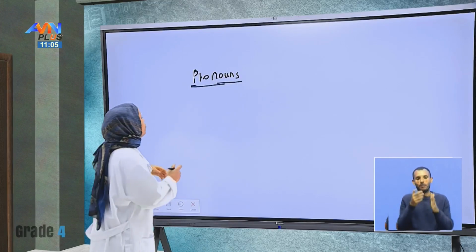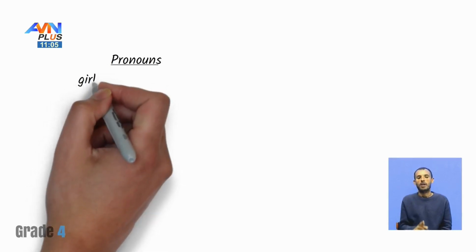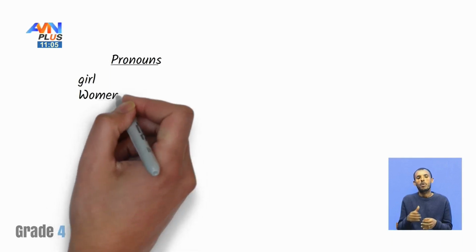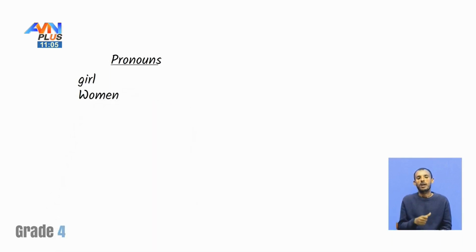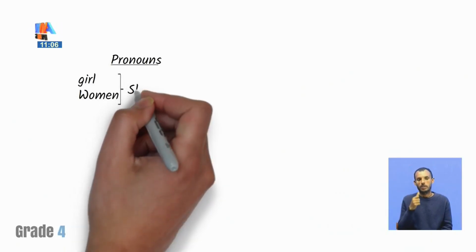For example, students, here there are feminine words like girl, woman. For female characters, girl, woman, we can say she.